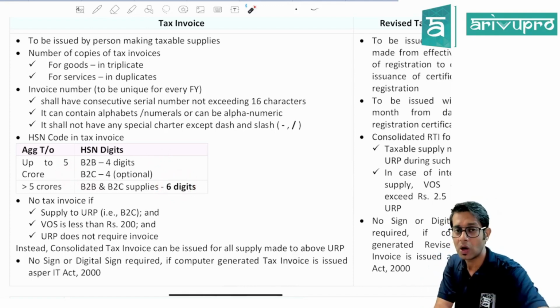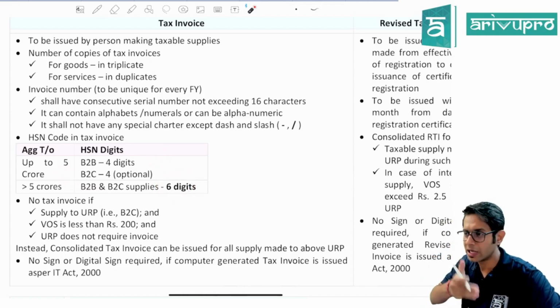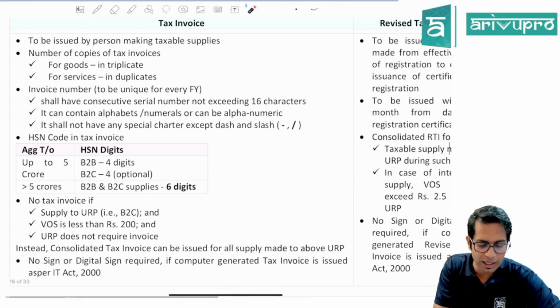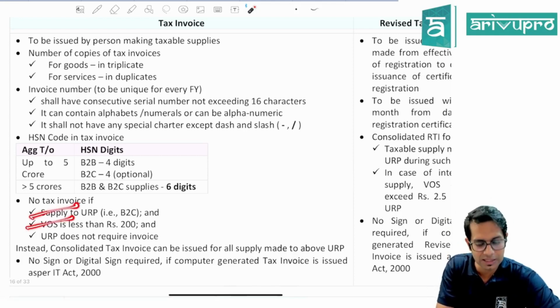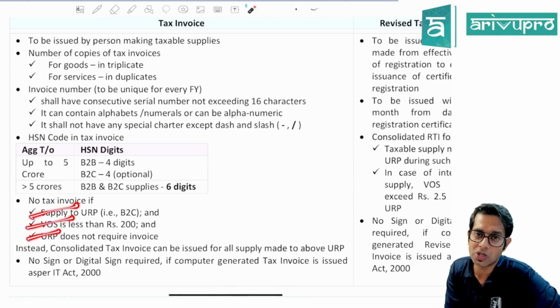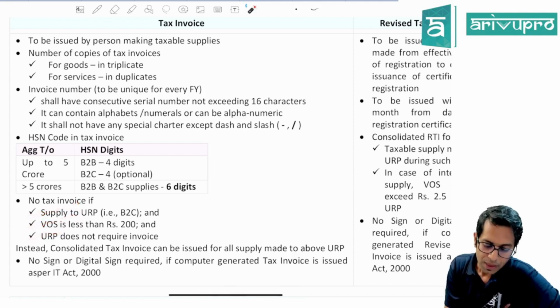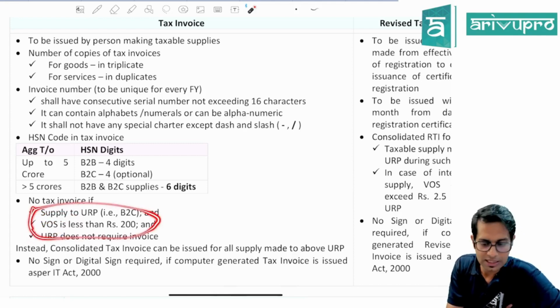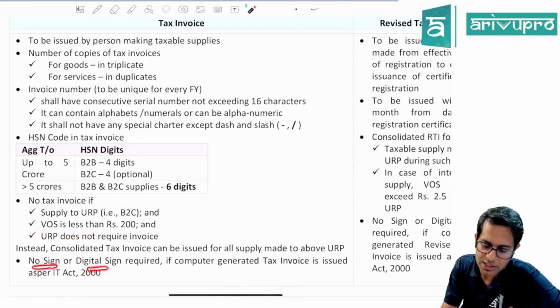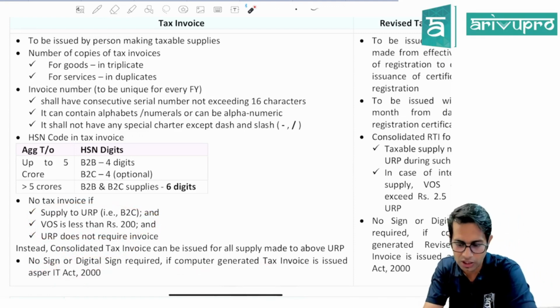Now, a person will not have to issue any tax invoice, meaning an individual tax invoice is not required to be issued by you if you are making supply to an unregistered person, the value of supply is less than 200, and that unregistered person does not require any invoice. Instead of giving an individual tax invoice, in these cases, you can give a consolidated tax invoice. No signature or digital signature is required if it is a computer generated invoice as per the Information Technology Act.